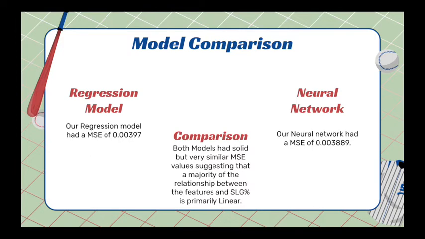Another thing to note is that both of these mean square errors are very similar. One thing that this may indicate is that there were not any particularly nonlinear relationships between the data, which isn't particularly surprising since naturally hitting the ball harder will have a direct relationship with the odds of the ball leaving the park, which does contribute to slugging percentage.